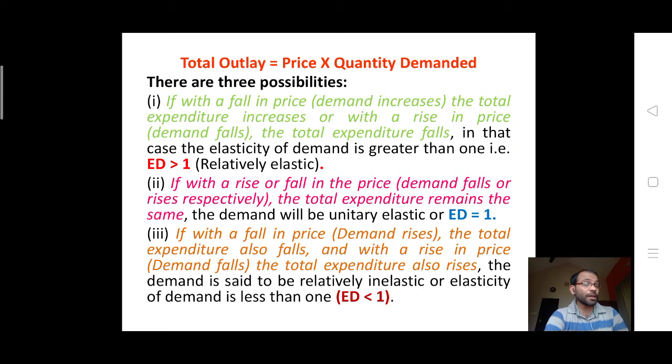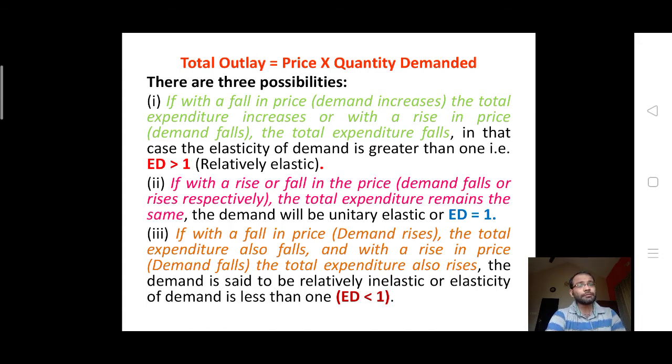If with a fall in price, that is demand increases, the total expenditure increases, or with a rise in price, that is demand falling, the total expenditure falls. In that case, the elasticity of demand is greater than 1, that is relatively elastic. If with a rise or fall in the price, the demand falls or rises respectively, then the total expenditure remains the same. Then the demand is said to be unitarily elastic, that is ED is equal to 1.